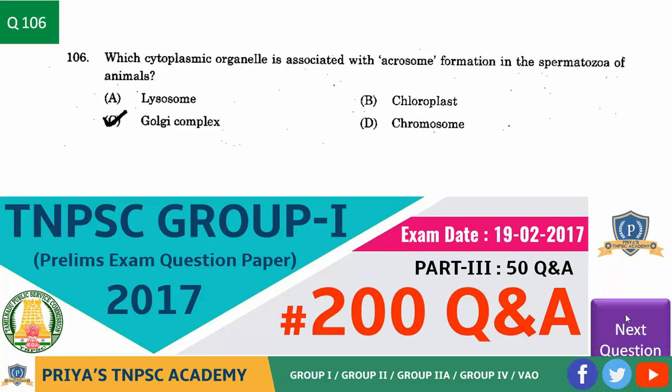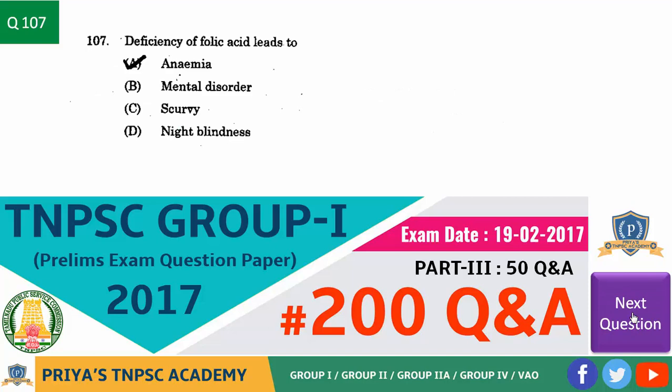Next question. Which cytoplasmic organelle is associated with acrosome formation in the spermatozoa of animals? Answer is option C, Golgi complex. Next question. Deficiency of folic acid leads to? Answer is option A, anemia.